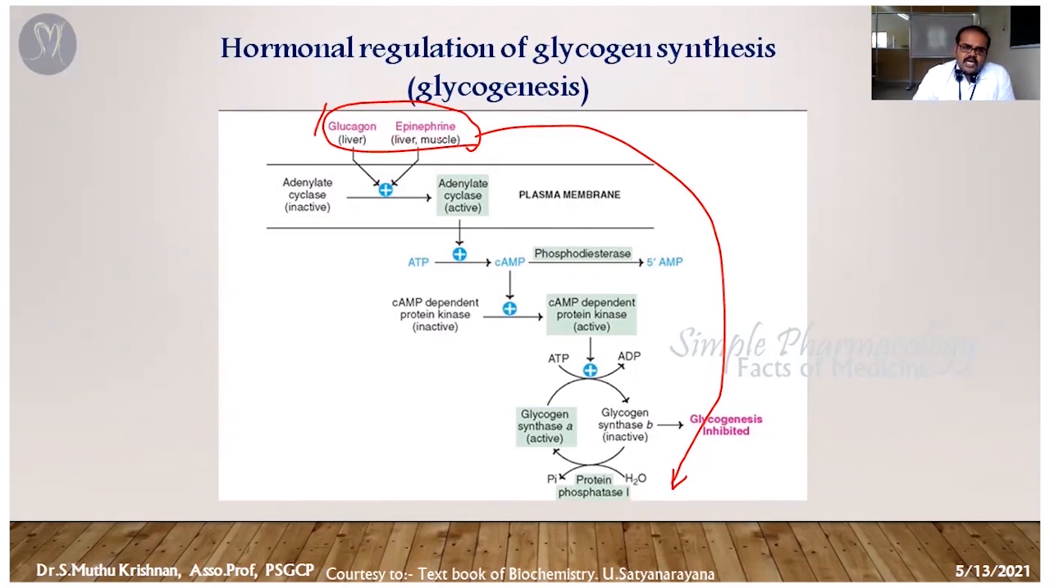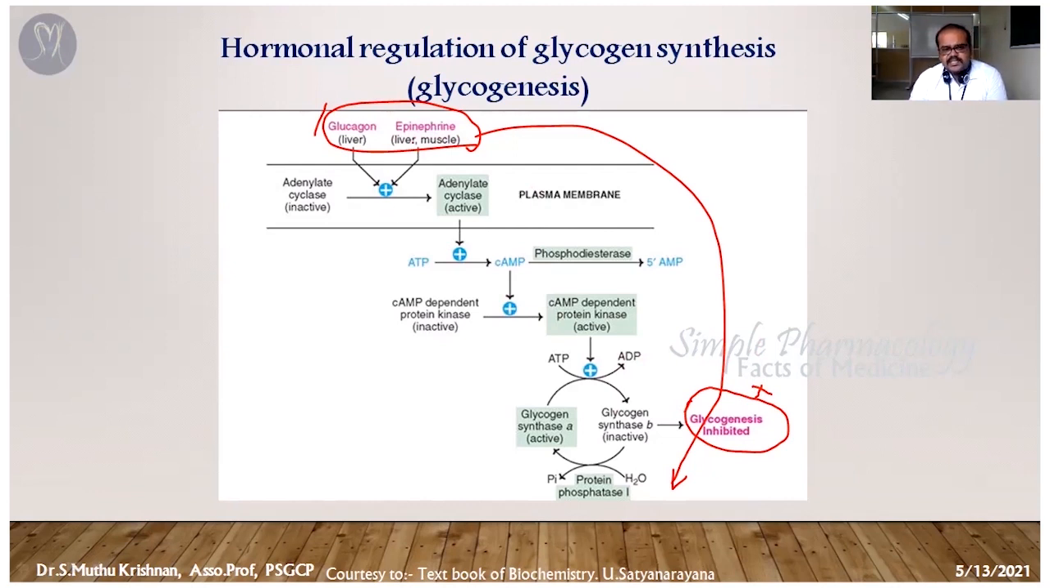This glucagon and adrenaline is going to inhibit the glycogenesis process, and apart from that, it's going to inhibit the gluconeogenesis process also. But these are the two things that directly inhibit the glycogenesis, that means formation of glycogen. By which mechanism? What is exactly going to happen?